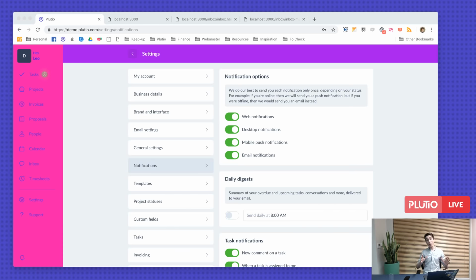Well, Inbox at the very early stage will simply be a replacement of what we currently have, which is conversation. It will be a great step up towards bringing your live chat experience and email experience into one inside Plutio. And obviously, we are going to be building a lot of features later on to improve it and make it work your way, such as campaigns, so you can send campaigns and automated campaigns. There's a lot in the works, there's a lot planned, but obviously it's going to take some time, so bear with us.